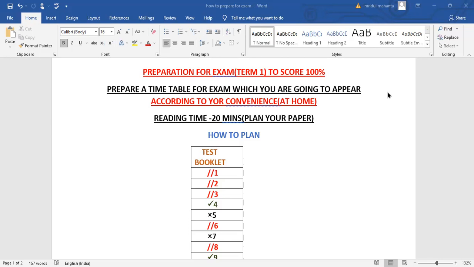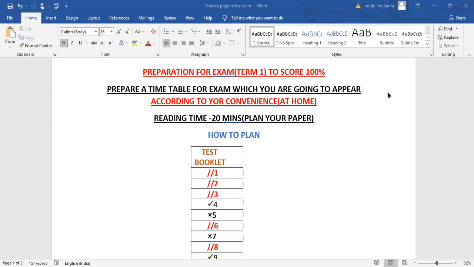Okay, so we are going to start now. How to prepare for your term 1 exam to score 100%. At first, prepare a timetable for the exam which you are going to appear for, according to your convenience at home. That means at home also you have to appear for the exam as you will appear for your board exam. In the same way, you have to appear for the exam at home also.